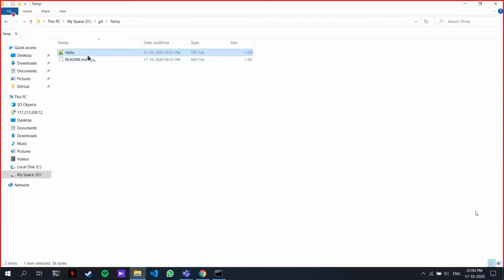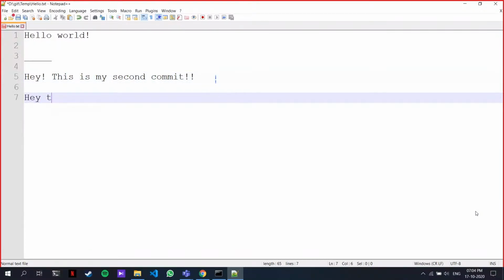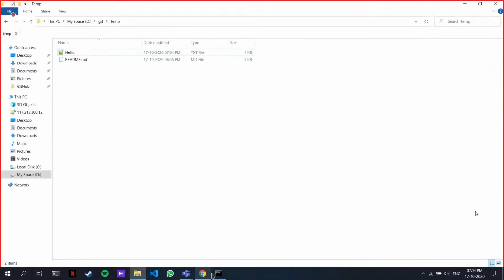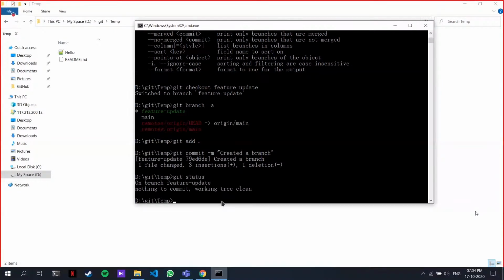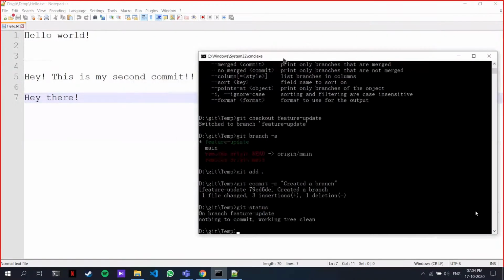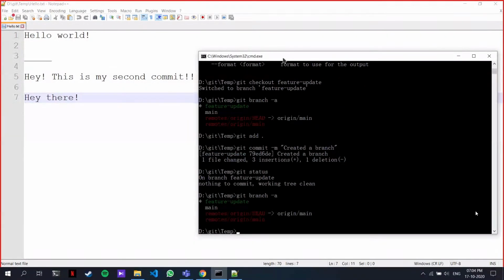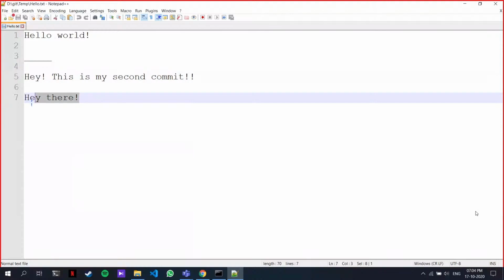Now let me make a change in my feature update branch. So suppose I'll say hey there. I'm going to create a checkpoint in this branch. git add . git commit -m. Here I have nothing to commit. So what I did was I created a branch and committed my change to the new branch. Okay, I'll show it to you now. git branch -a. I'm right now in my feature update branch, and this branch has this new line here, which was not there before.